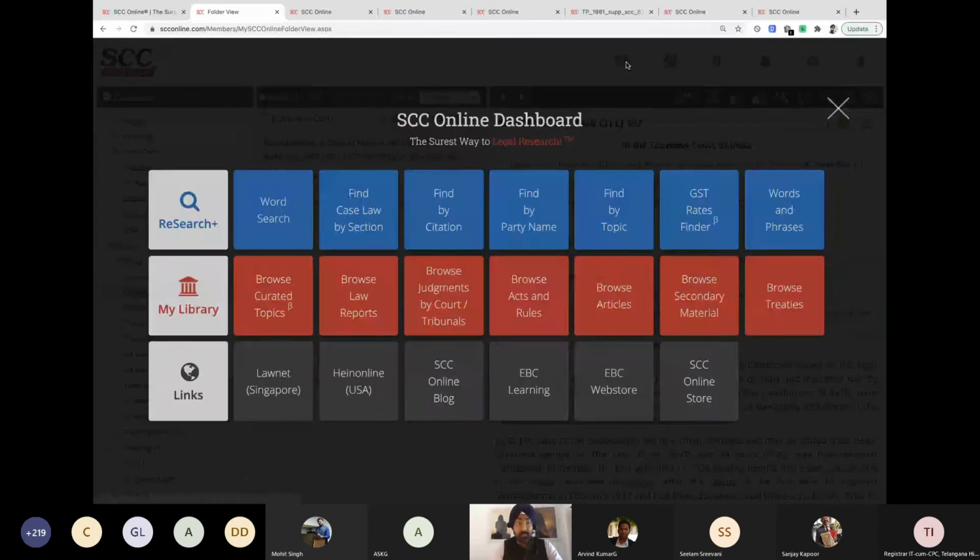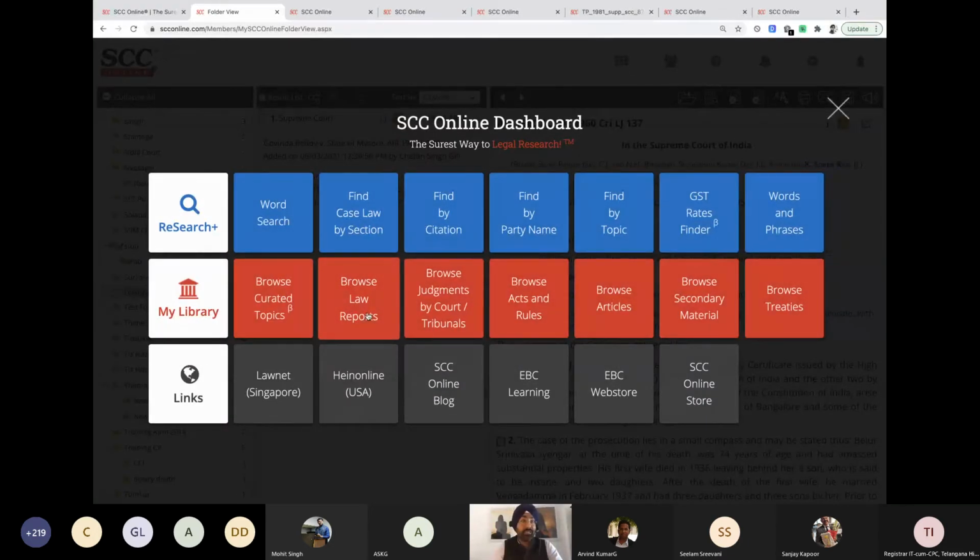Talking about the second thing Arvind had requested, how can I see a particular reporter's entire digitalized volume stack, the entire list of volumes? Arvind, you said ALT, if I'm correct.